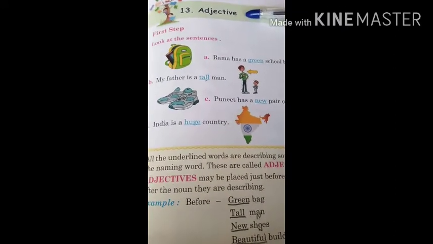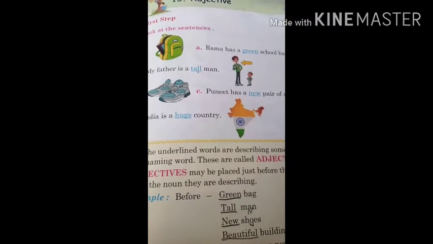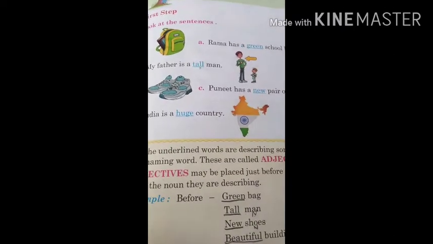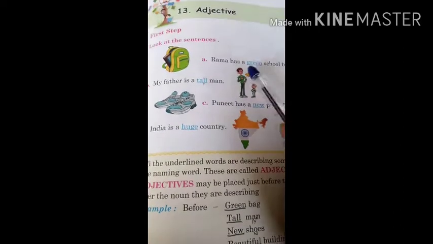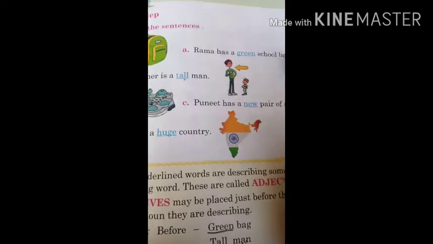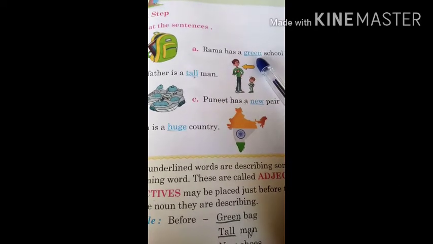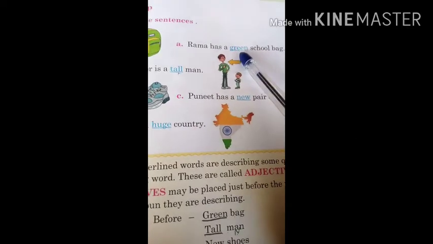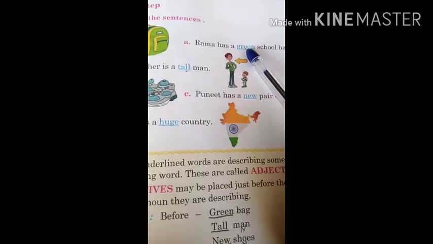What are adjectives, children? The words that describe a noun. Any words that describe a noun are called describing words or adjectives. Like here you see, children, it is written: Ram has a green school bag. What type of school bag is he having? The color of the bag is mentioned. So green is describing the color of the bag. So green is a describing word. In Hindi we call it Visheshan, right?